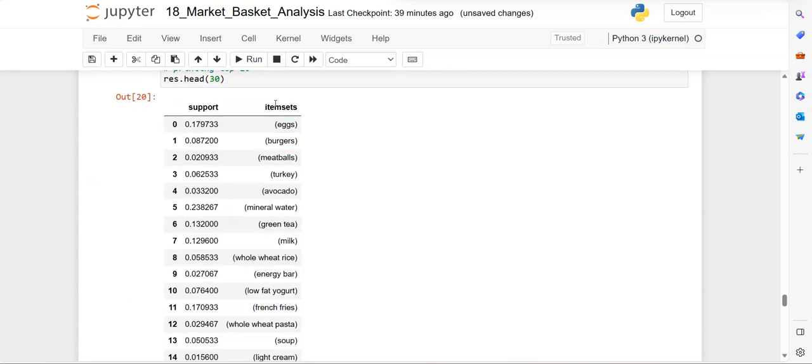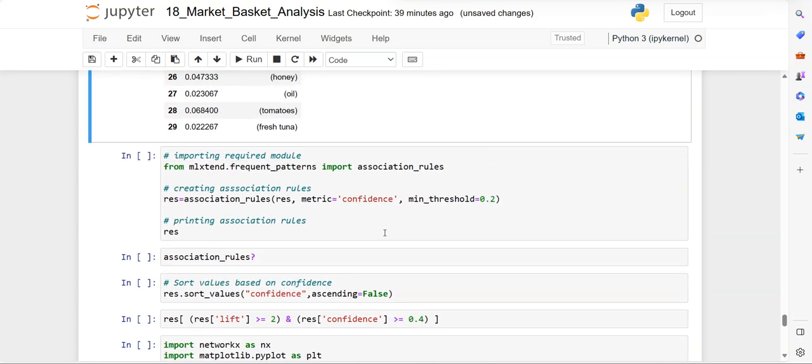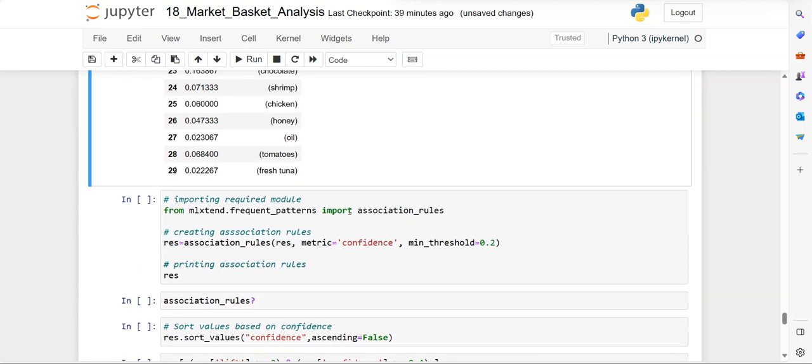So these are the items, and we are also displaying the support. X has this much support, like this. Individual items we have got, and then how to get the association rules. From the module mlxtend.frequent_patterns, importing the association_rules function, passing the above result to association_rules, with the metric as confidence, specifying the minimum threshold value, and then displaying the values